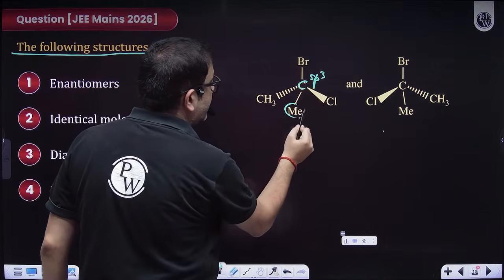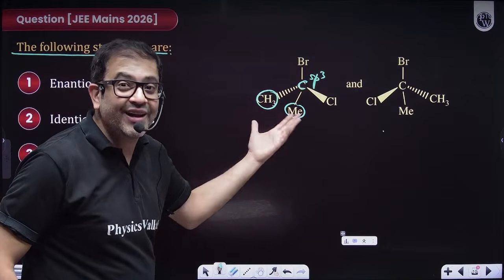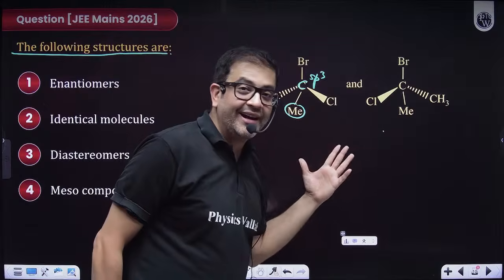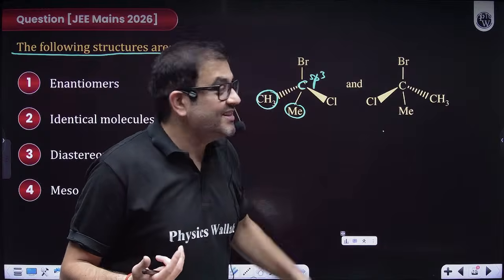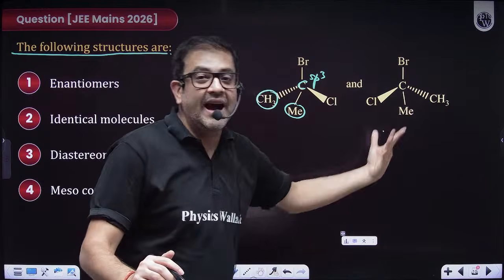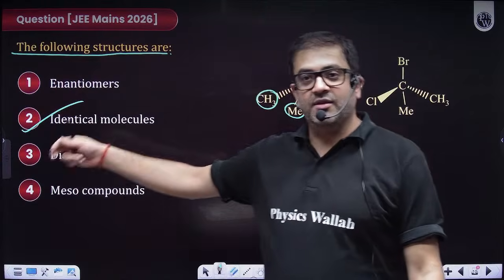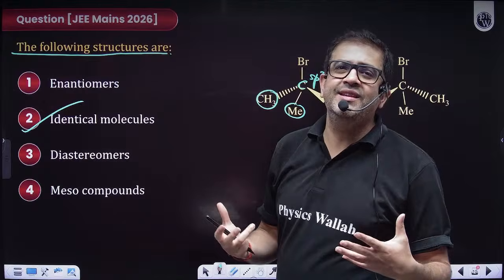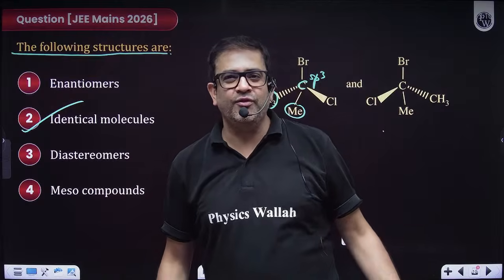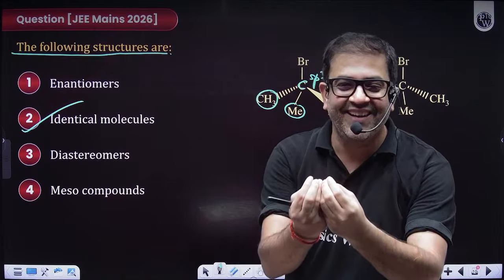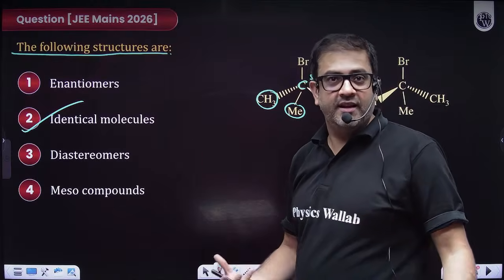But sir, here both the groups are same, and because both the groups are same, this is not a chiral carbon. So if it is not a chiral carbon, then, since a chiral carbon will have mirror images, this is not chiral, so obviously this and this will be identical. Come on, this is a piece of cake. That's the only reason, beta, you should practice good things so that whenever the Mains examination comes, it'll be a piece of cake for you. But for that you have to increase your self study level. So I hope everybody is clear.